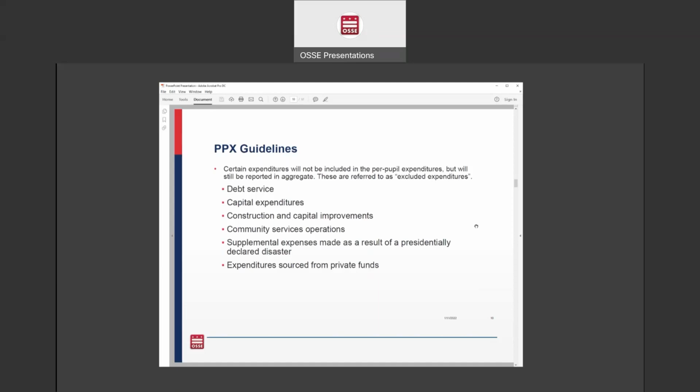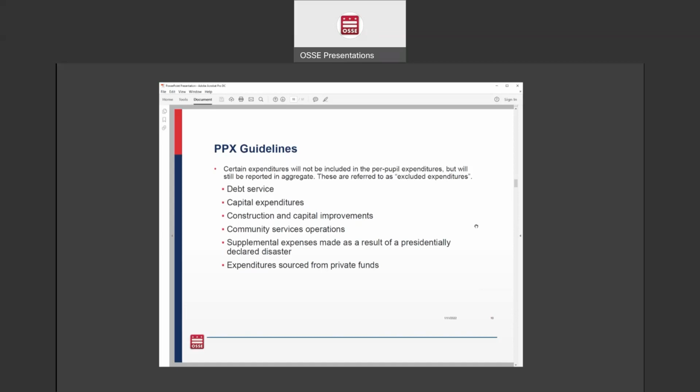If an LEA is doing a massive construction project and spending millions of dollars on building a new school building, and we included those expenditures in our per pupil calculation, it would make it look like a very high per pupil amount for that year, and would not be a very good comparison to other schools and to that school's data from previous years.